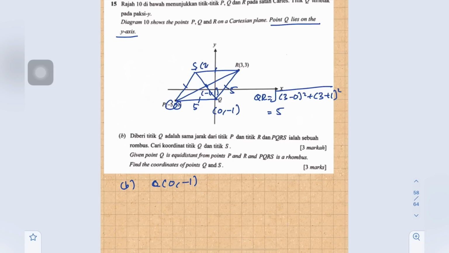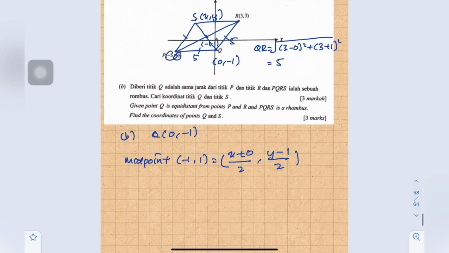Let's say S is (x, y). Then the midpoint negative 1, 1 equals x plus 0 over 2, y plus negative 1, so y minus 1, over 2. We compare coordinate x with x.